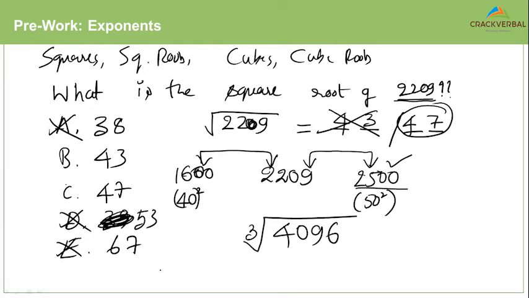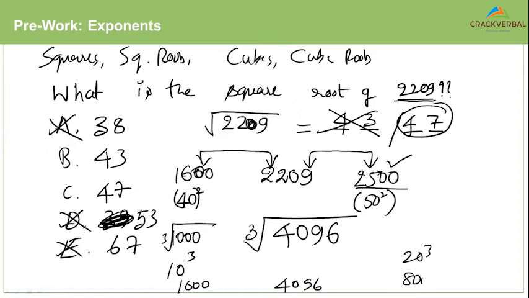You'll follow a very similar approach. You know that 1000 is a very easy number for you to look at. 1000 is 10 cube, right? 10 cube is 1000. You have a 4096. You have a 20 cube. 20 cube is 8000. So you know your 4096, the cube root has to be in between 10 and 20.